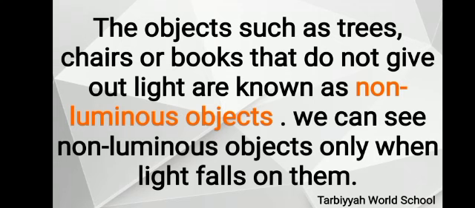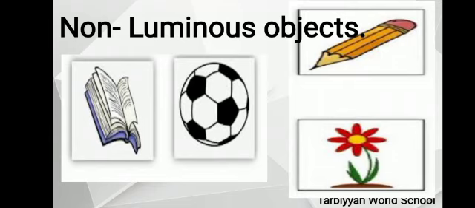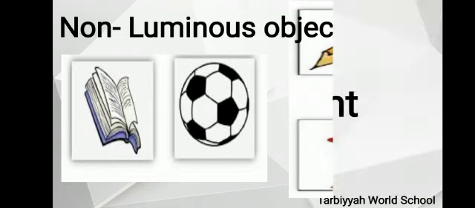Okay. Now see, the objects such as trees, chairs, or books that do not give out light are known as non-luminous objects. We can see non-luminous objects only when light falls on them. For example, ball, book, tree, pencil. When light falls on these objects, then we can see them.